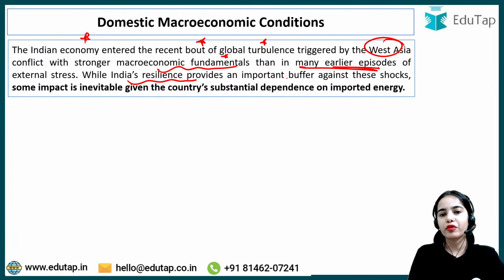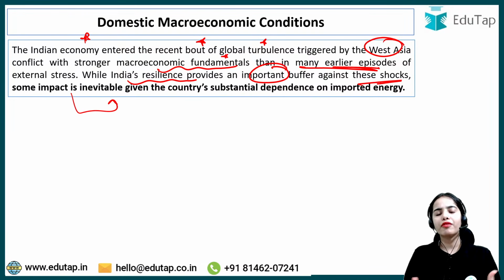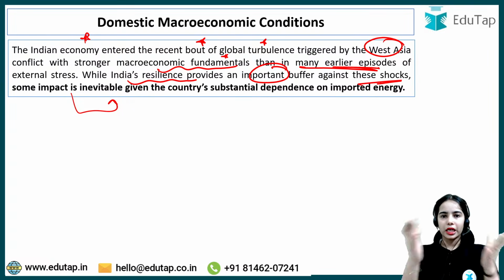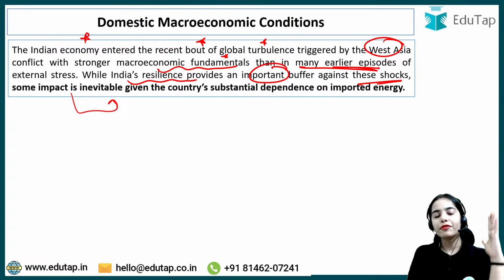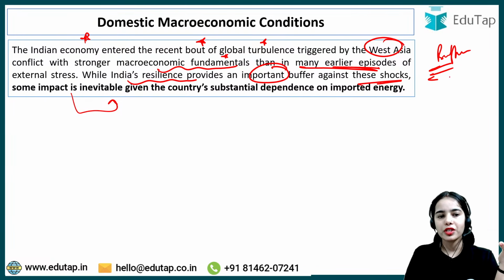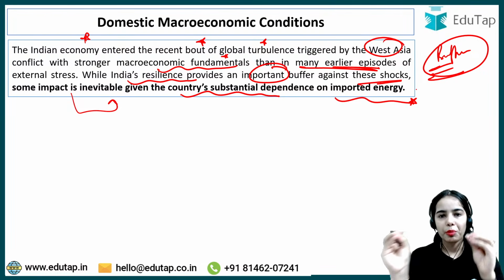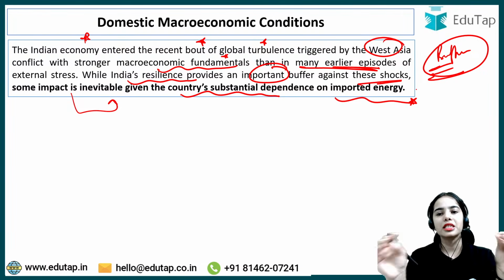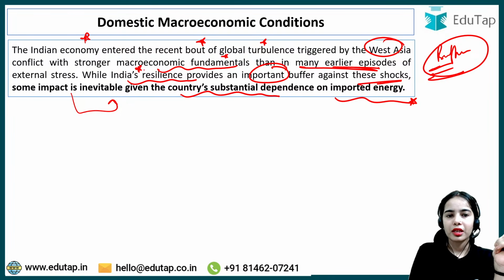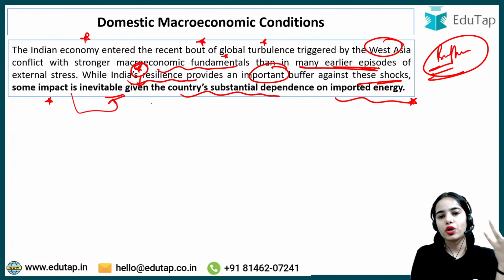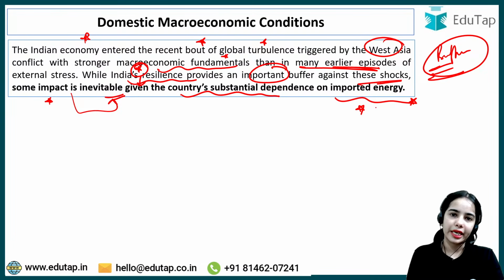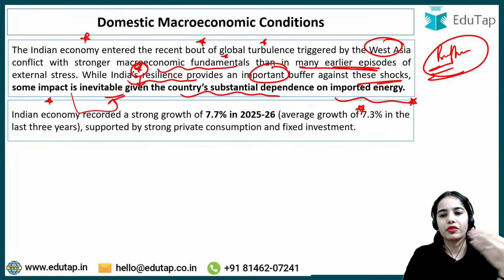While India's resilience provides an important buffer against these shocks, some impact is inevitable. Even though we have a good macroeconomic situation and we have the buffers, some impact is inevitable given the country's substantial dependence on imported energy. So even with stronger macroeconomic fundamentals, India's resilience is affected to some level because of its dependence on imported energy. Okay, so India is somehow affected because of the imported energy.